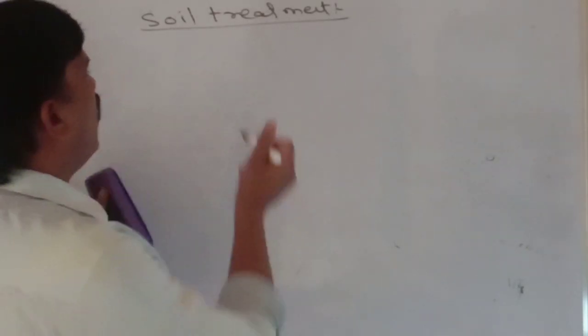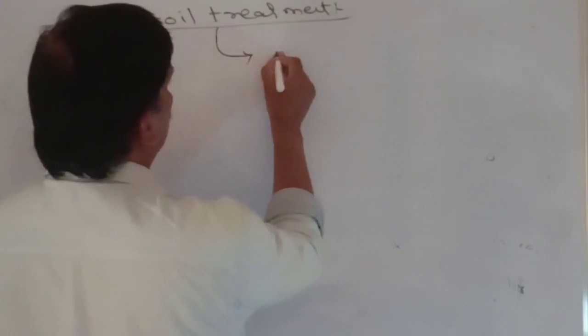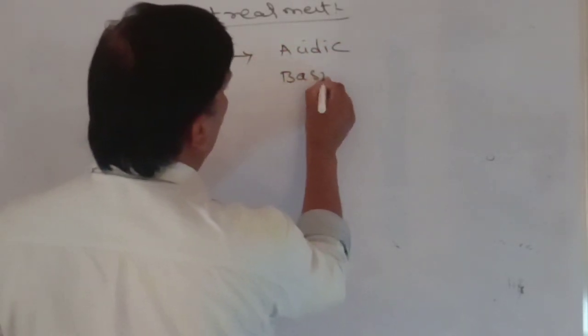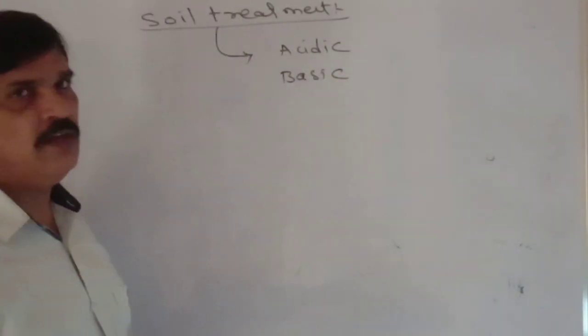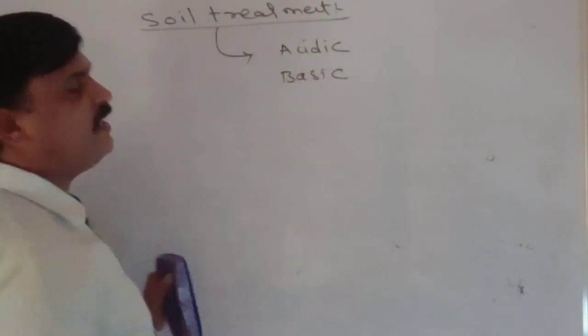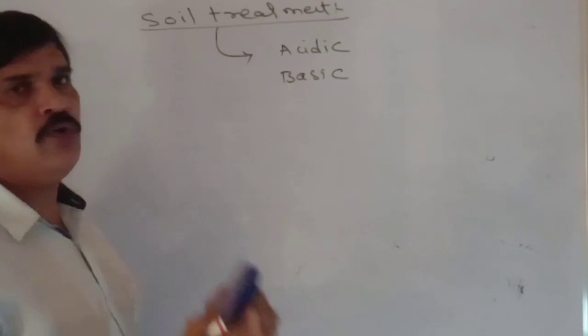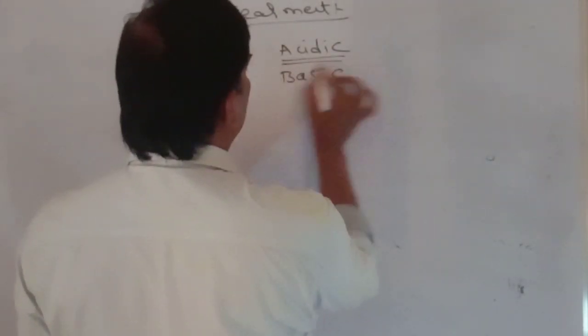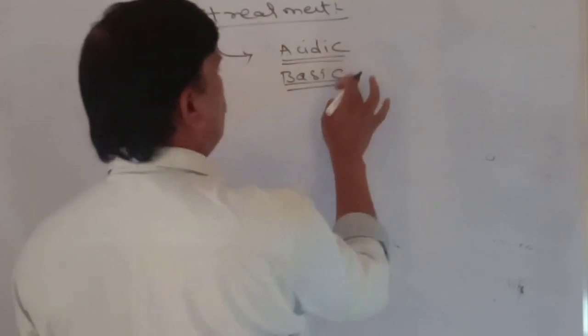If excess fertilizers are used, the soil becomes acidic or it may become basic. If the soil becomes acidic or basic, the plants do not grow very well. But how do we neutralize this soil, whether it is acidic or basic?